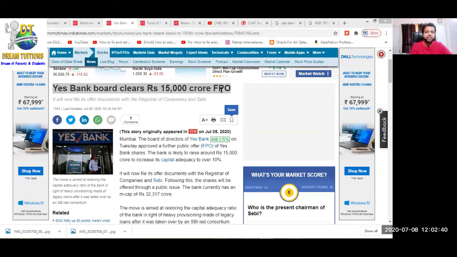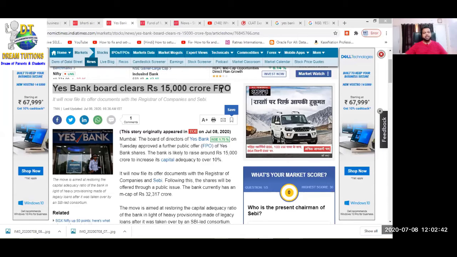What is FPO? Okay, this news first we have to understand. Achha, one more thing. It will now file its offer document. Actually, what is the plan? What is the plan of Yes Bank? They wanted to raise money. They wanted to raise money, capital from public, from shareholder.